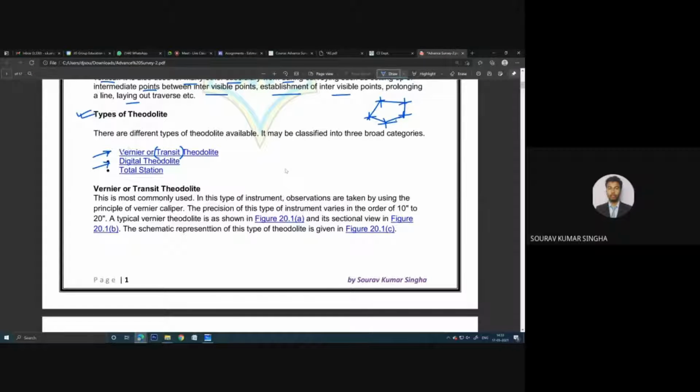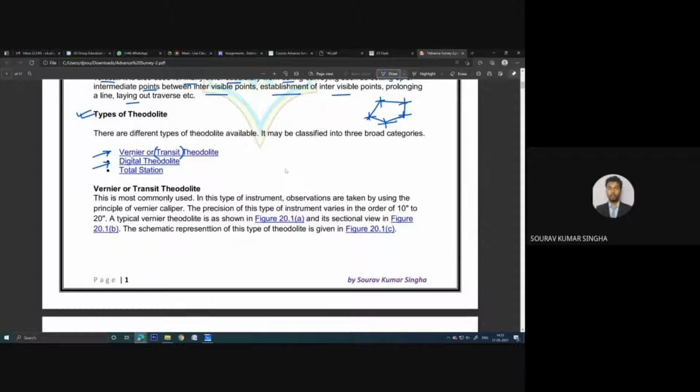And vernier, this word is given because if you come from a science background or in diploma first year, if you went to a lab, I think you have seen the vernier, slide calipers and screw gauge, this kind of instrument. I don't know whether these labs are present in diploma, I did them in 12th. Have you gone through those experiments using the slide calipers or screw gauge?